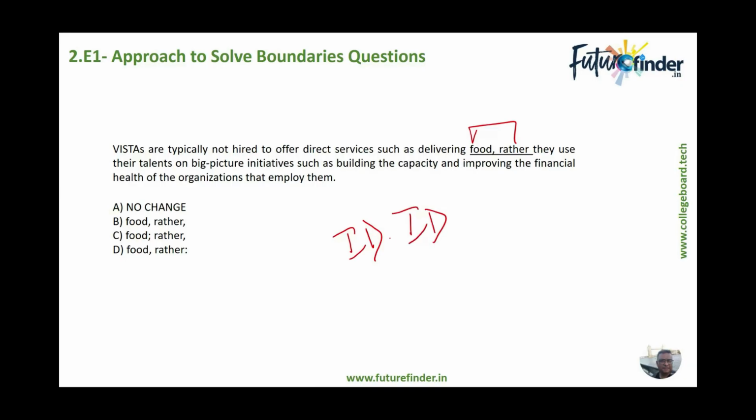So anything with commas can immediately be eliminated, so no change gets eliminated. That is A, which is the comma out here, as you can see. B gets eliminated because again there is a comma and a comma. C says semicolon and a comma could be the case, comma and a colon could be the case.